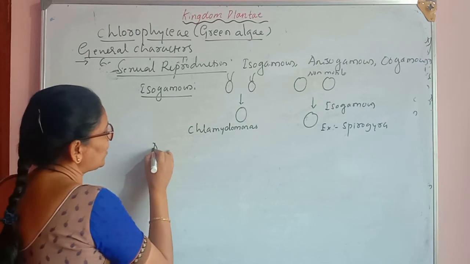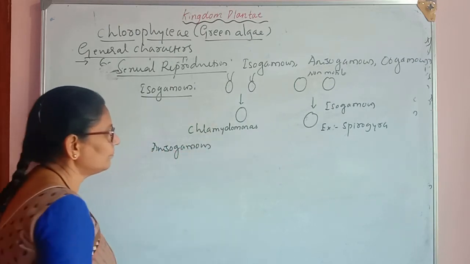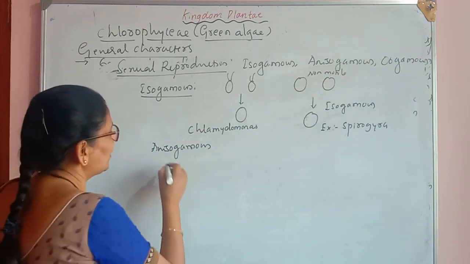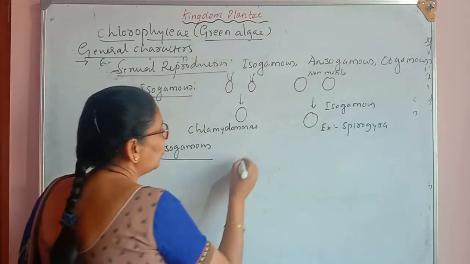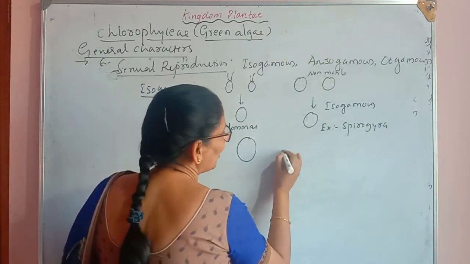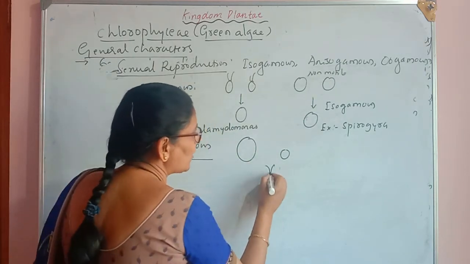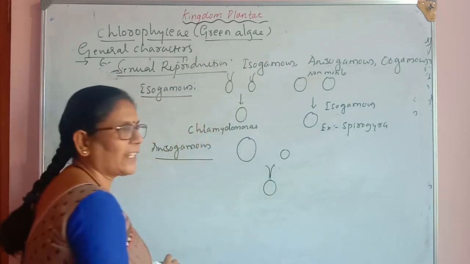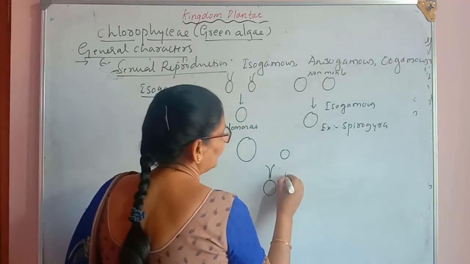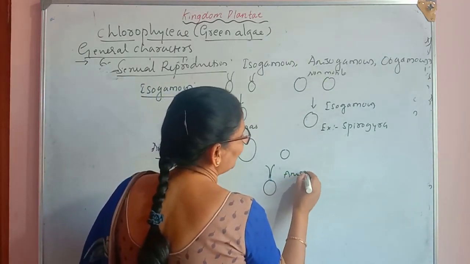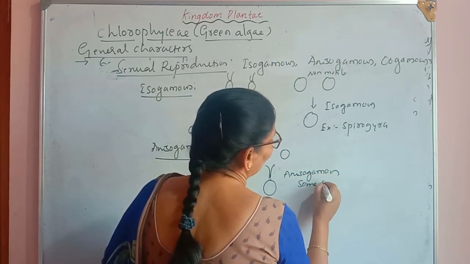And the next type is anisogamous. Anisogamous means the fusion of two dissimilar gametes, or heterogametes. One gamete is larger in size, another gamete is smaller in size. When two dissimilar sized gametes are fused and zygote formation takes place, that type of zygote formation is called anisogamous. We see anisogamous in some species of Chlamydomonas.